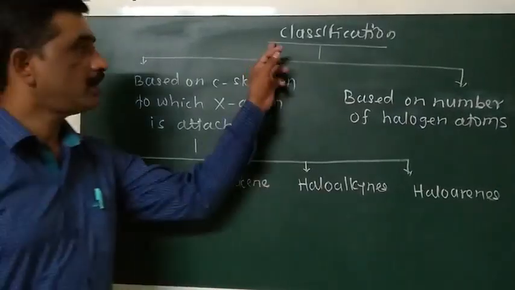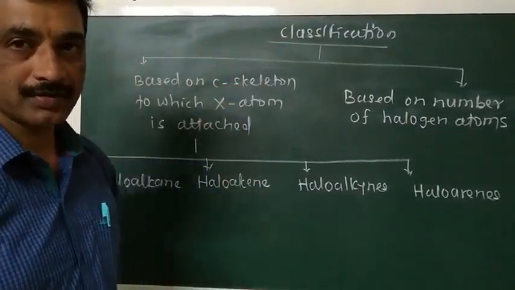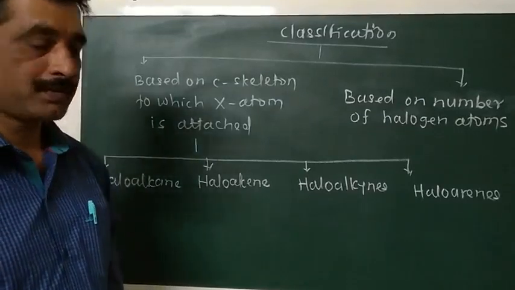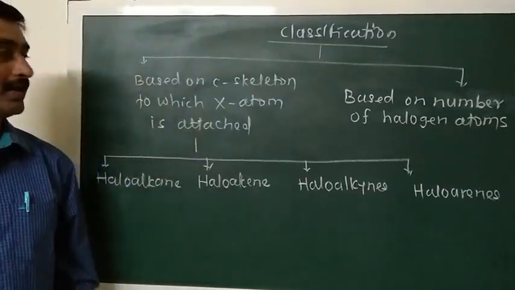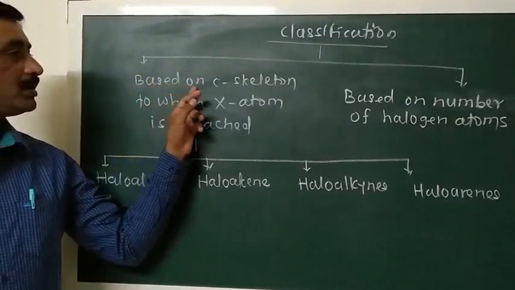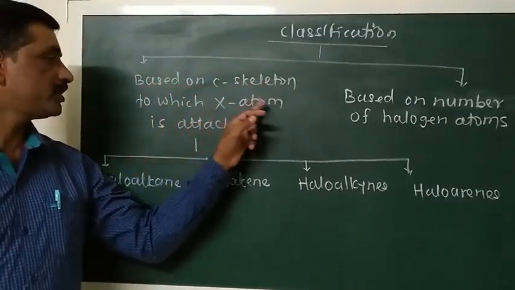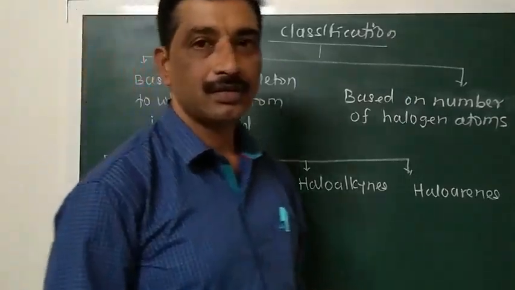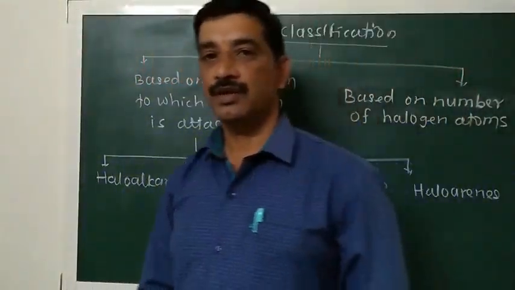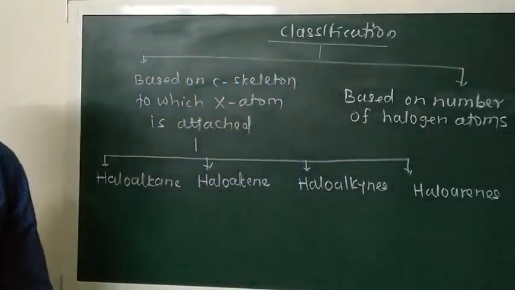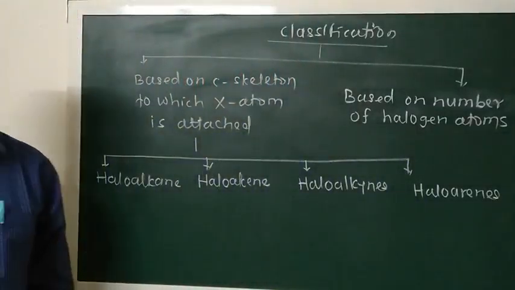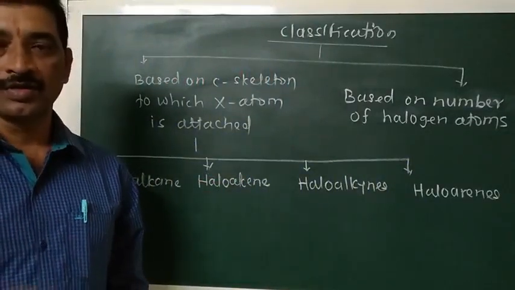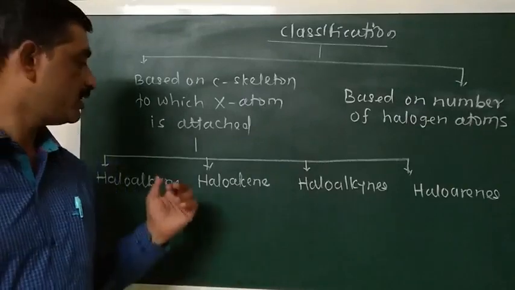Let us consider the classification of these halogen derivatives. Halogen derivatives are classified in two different ways. The first way of classification is based on the carbon skeleton to which the halogen atom is attached. Carbon skeleton means what type of bonding is present in the carbon compounds or organic compounds. In alkanes, carbon atoms are joined by a carbon-carbon single bond. So a single bonded carbon skeleton is present in alkanes.